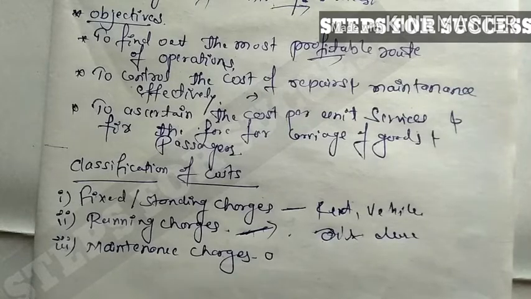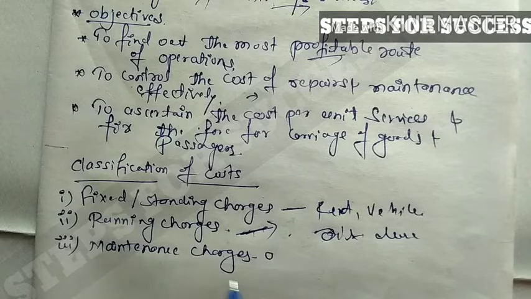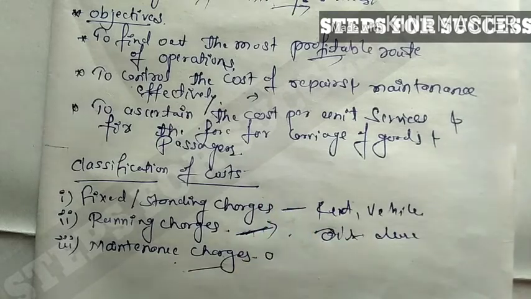Next, maintenance charges. Maintenance charges are semi-variable expenses. They are neither fixed nor variable expenses. Right? The examples of maintenance charges: tires, tubes, repairs and maintenance, painting, overhead. Tires and tubes are not regular charges. When you purchase a tire and tube one time, it lasts 3 to 4 years, with no change or exchange, right? These are the maintenance charges. These are the classification of cost, right?